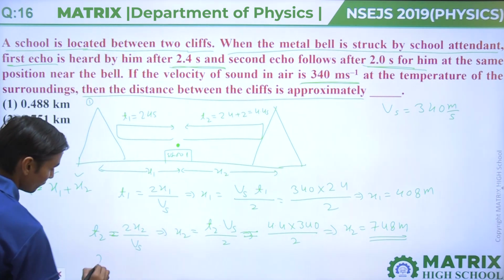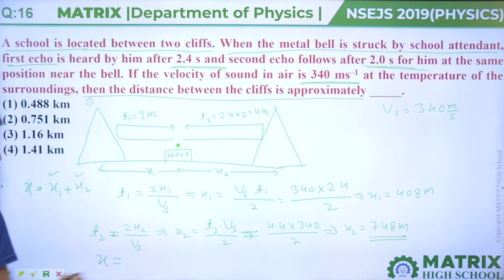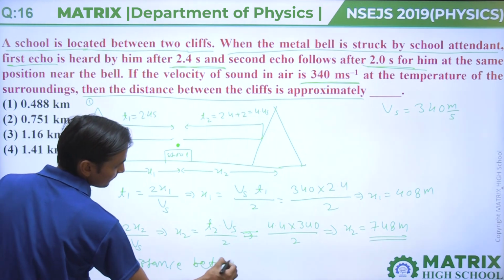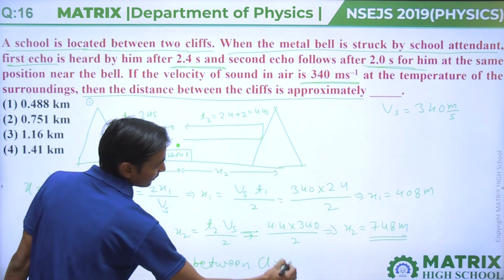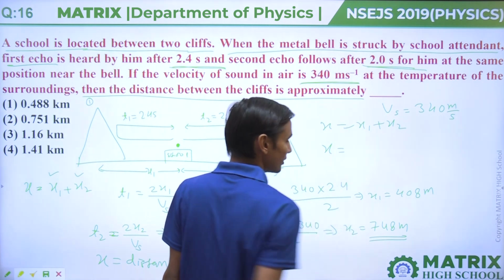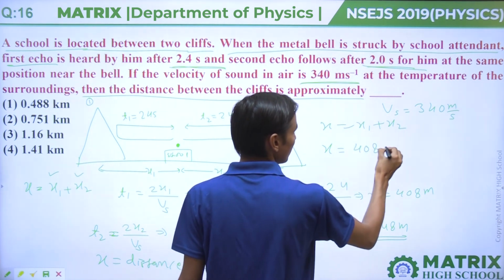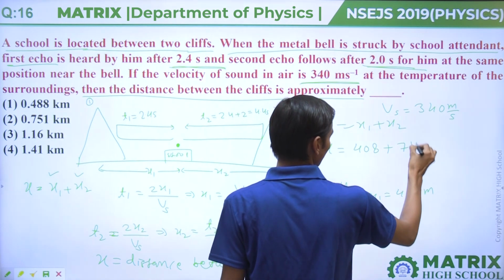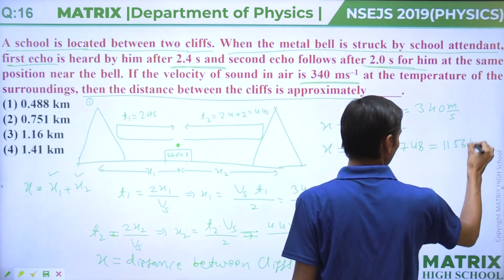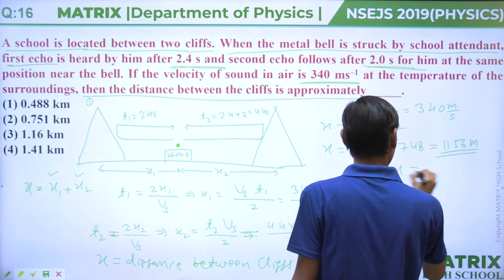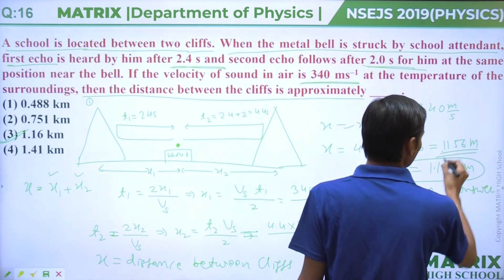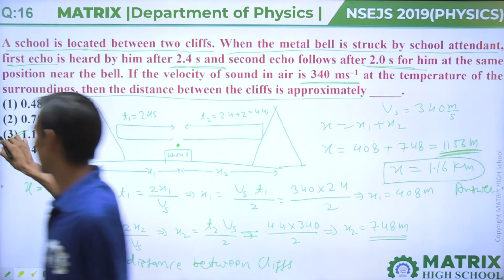Okay. Now, if we have to calculate x, the distance between the cliffs, then x equals x1 plus x2. X equals 408 meter plus 748 meter, and that will come 1156 meter. That means approximately 1.16 kilometer. Your answer will be the third option.